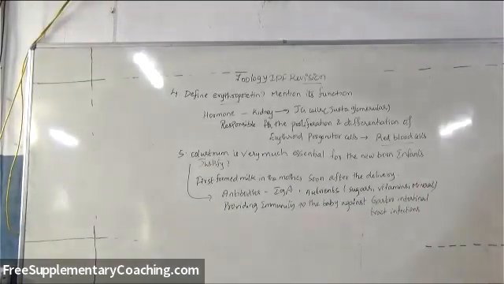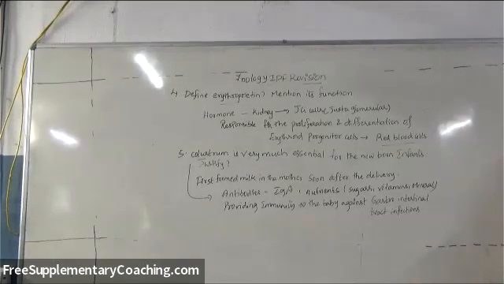And apart from that, another important question from this chapter is to distinguish between, or define the terms, immunity and immune system.